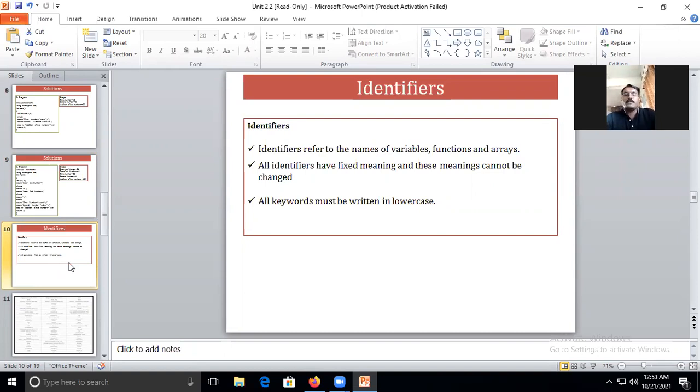Yesterday also we discussed this. Identifiers are nothing but the names given to a variable, a function, an array, a structure or a union, or you can say pointers. Today or maybe tomorrow we are going to see enumerators. This is one of the types.